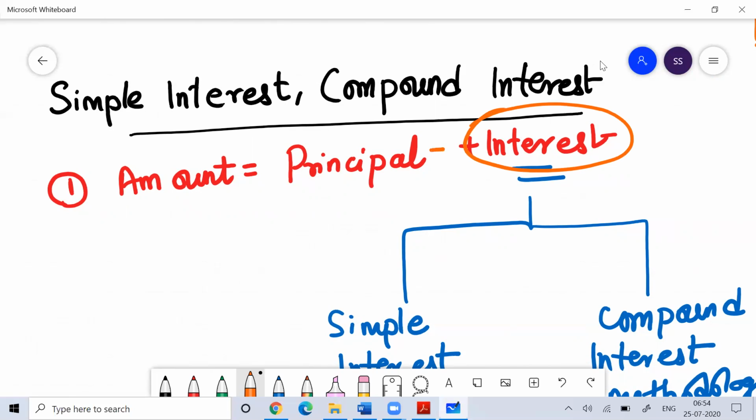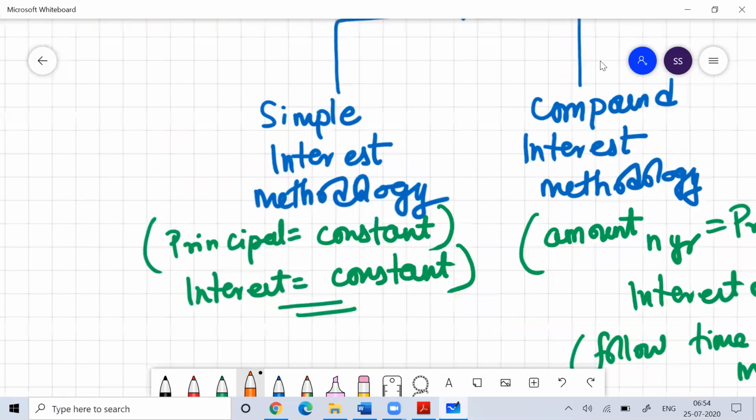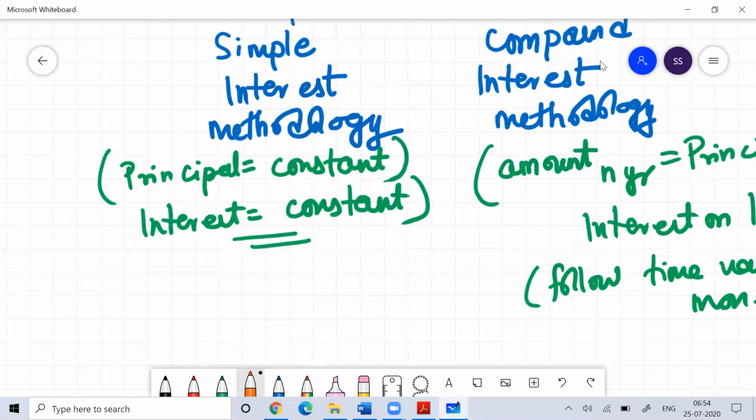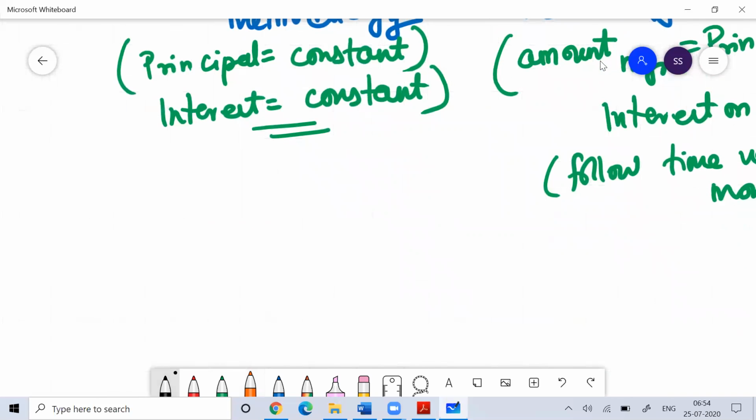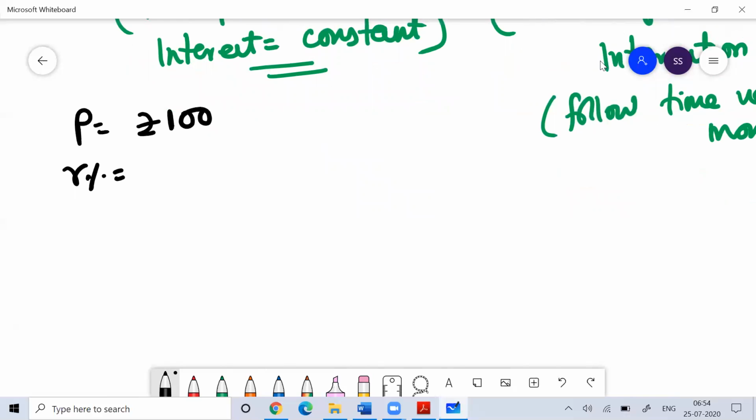Now whenever you talk about the calculation of interest, which is the value you get on your investment, interest is basically calculated in two ways. Either you follow the simple interest methodology, or you follow the compound interest methodology. You need to understand this concept. Suppose your principal is 100 rupees and your rate of interest is 10% per annum. Per annum means per year. Normally in books and everywhere you see per annum written.